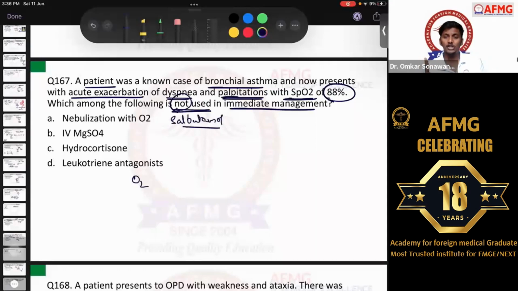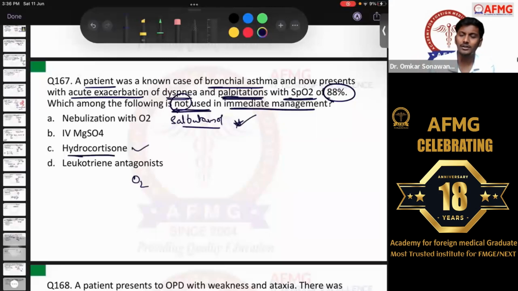Option A says nebulization with salbutamol or nebulization with oxygen. Even if we start nebulization with salbutamol, we give oxygen-driven nebulization with salbutamol. I had discussed this, because oxygen is required to improve the hypoxemia in the patient, right? So oxygen-driven nebulization with salbutamol is given. So definitely, option A is the choice that we give in this patient.